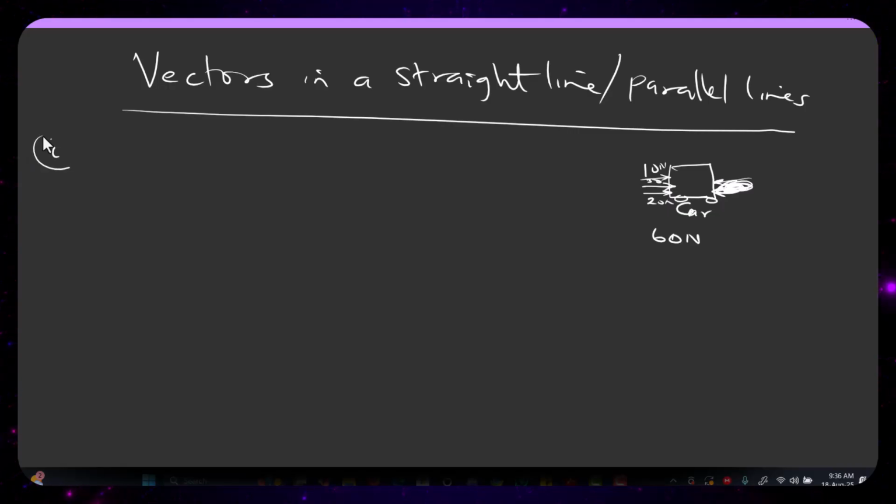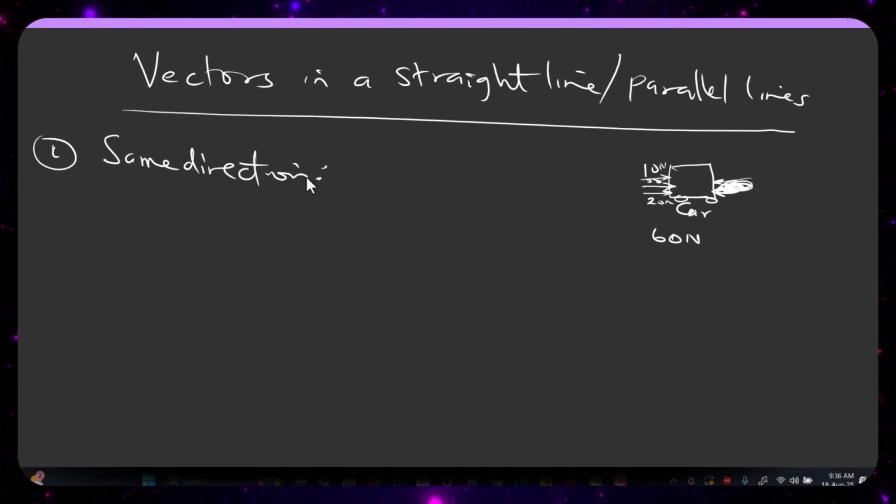So the first thing we're going to talk about is vectors in a straight line. I'm going to start from what we call vectors in the same direction. If they are moving in the same direction, what are we expected to do? Add them. Two forces acting in the same direction are being added.